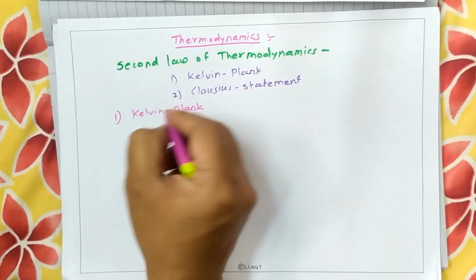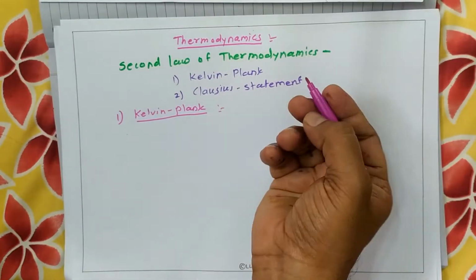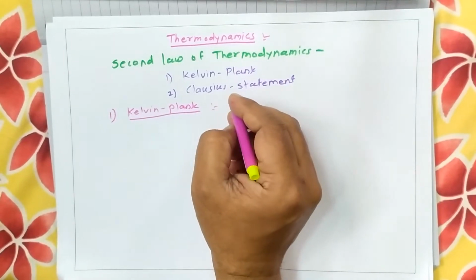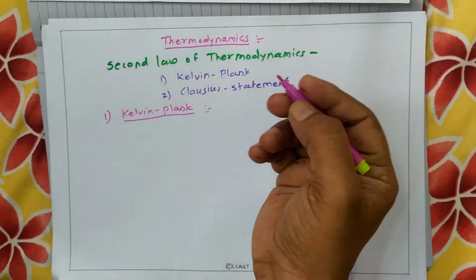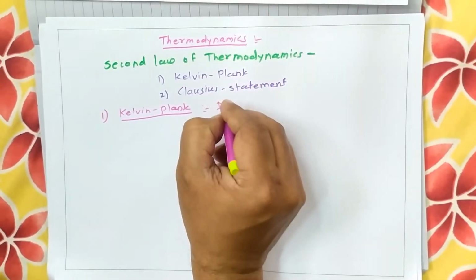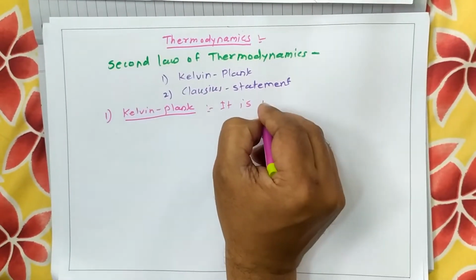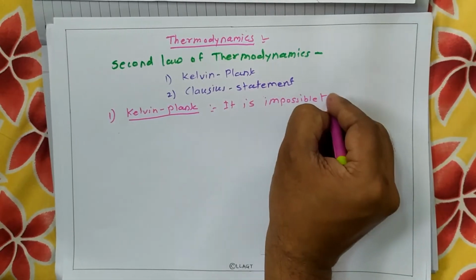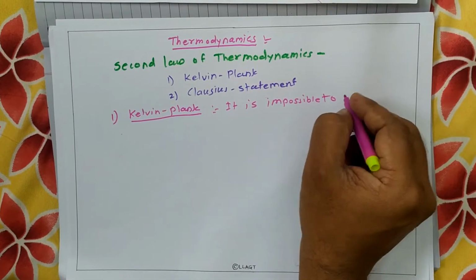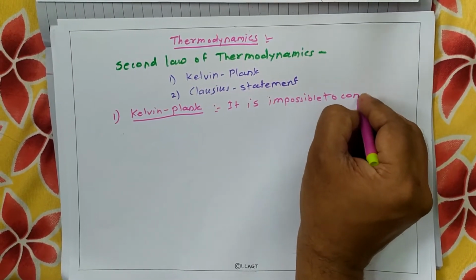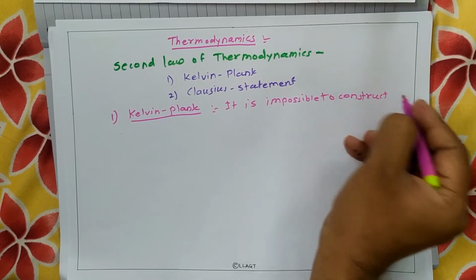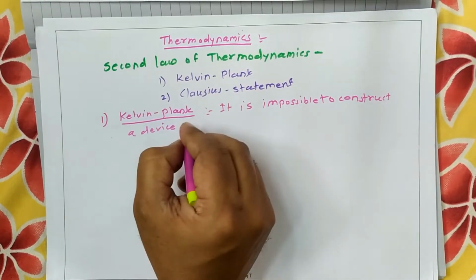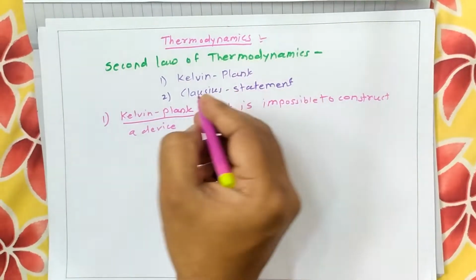According to the Kelvin-Planck statement, it is impossible to construct a device whose sole effect, or net effect, is to transform the total amount of energy into useful work.